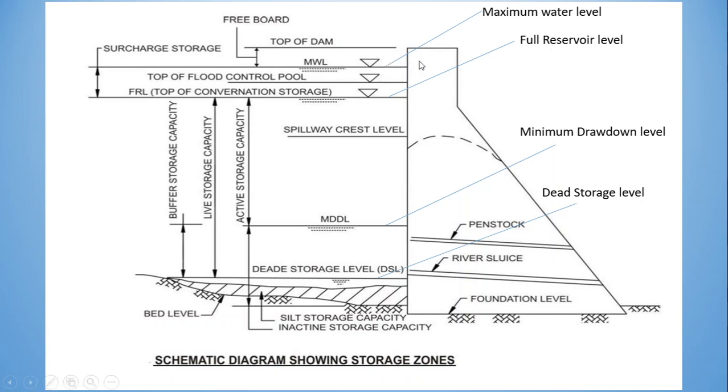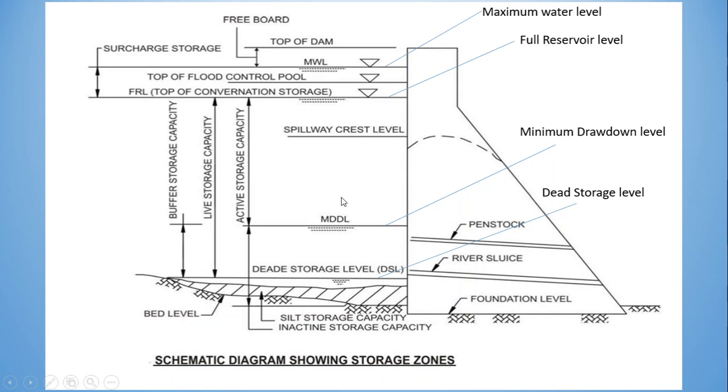This is the maximum water level. Just look at this, it is just below the top of the dam. This is the FRL, that is full reservoir level. This is the spillway crest level shown by the dotted line. This is MDDL, that is minimum drawdown level. This is dead storage level shown here.